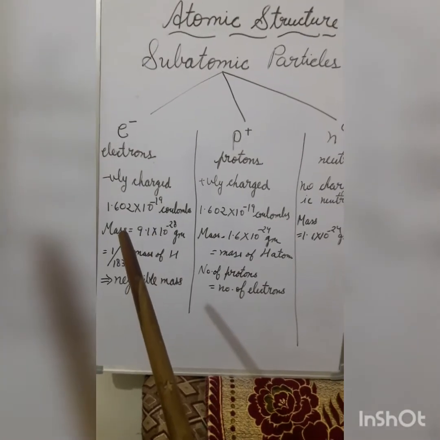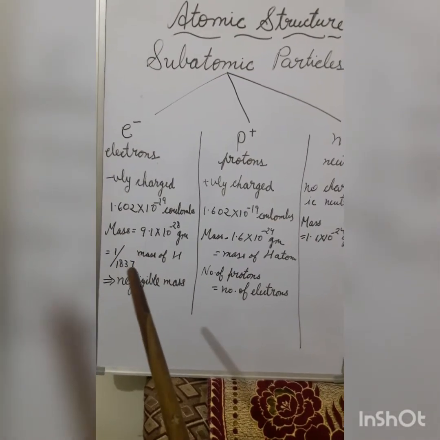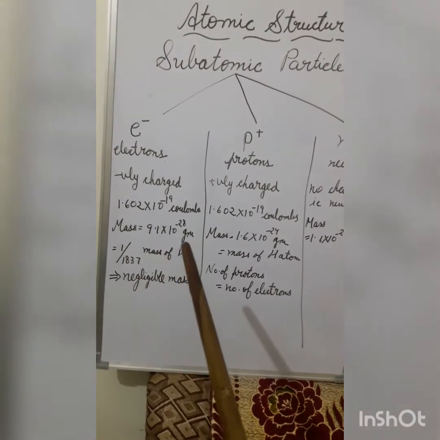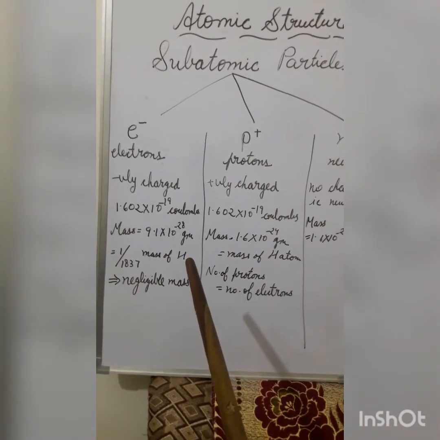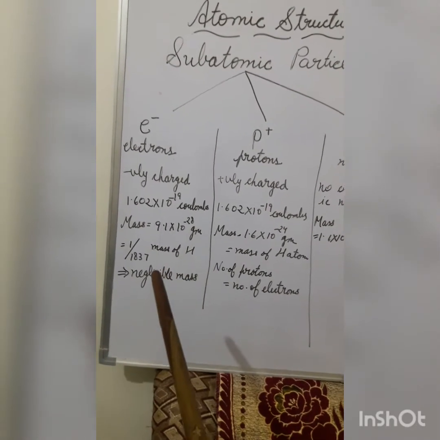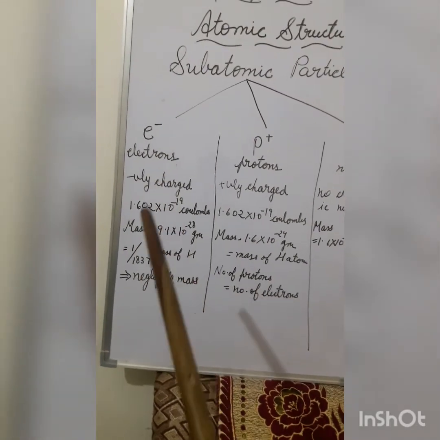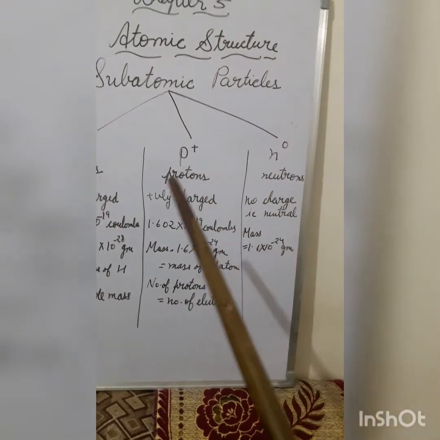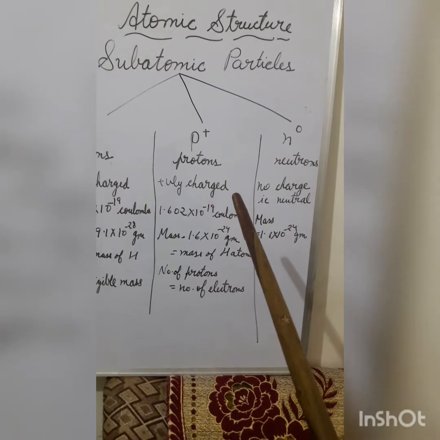that is equal to 1 by 1837 times the mass of hydrogen atom, which is the lightest atom. So it means that the mass of electron is negligible. Proton is the positively charged particle.